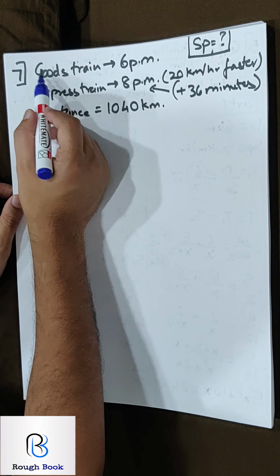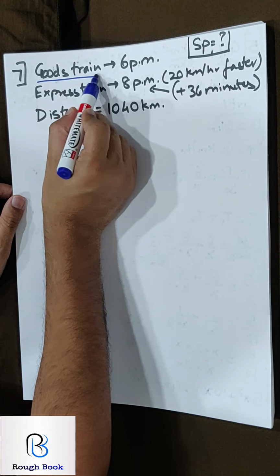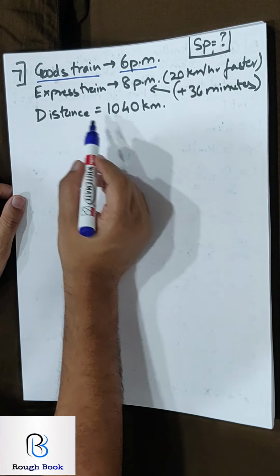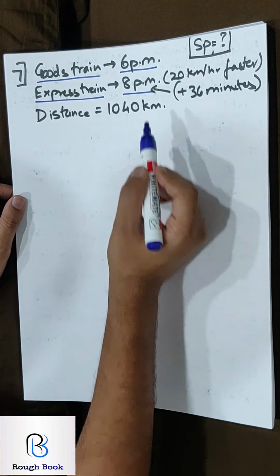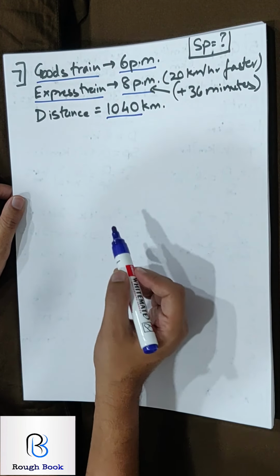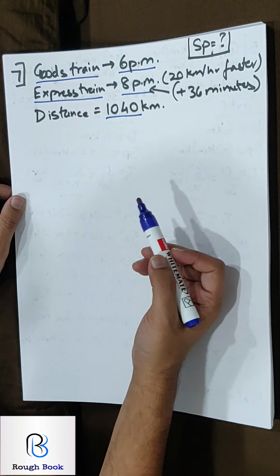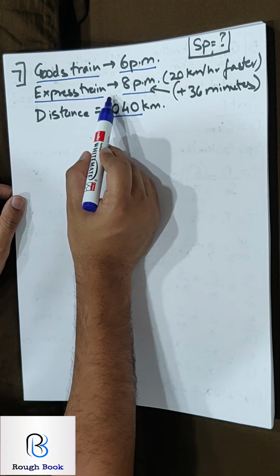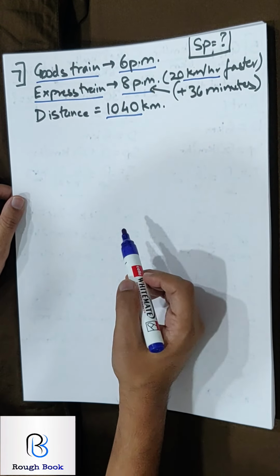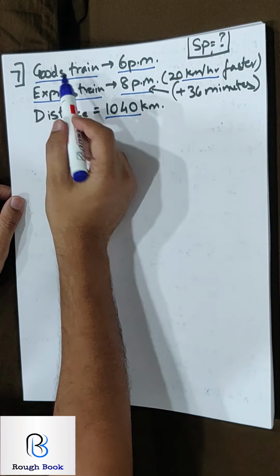Alright, now that you're back, let's check if your answer is correct or not. Goods train starts at 6 pm. Express train starts at 8 pm. They are traveling for a distance of 1040 kilometers. Express train is 20 kilometers faster. So which is lesser? That is goods train.